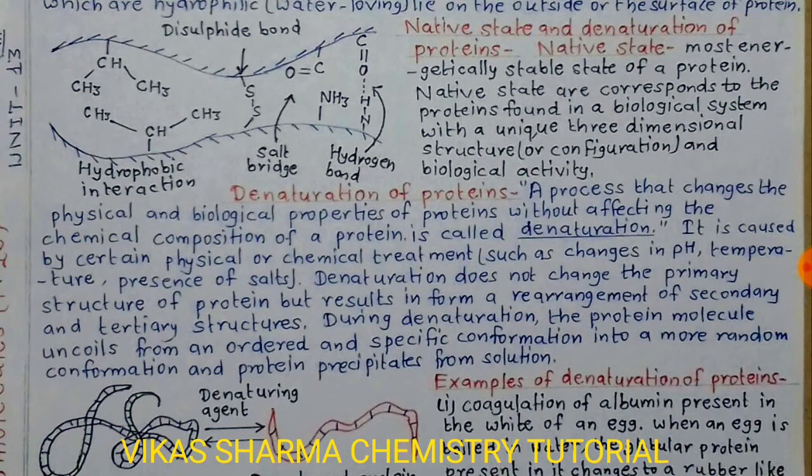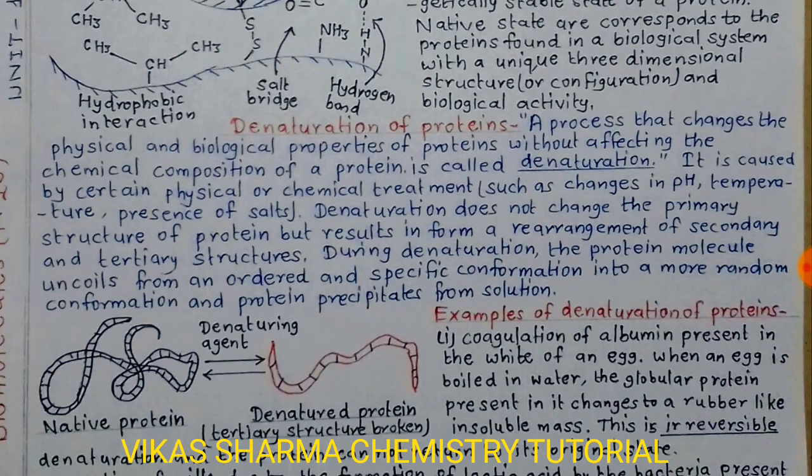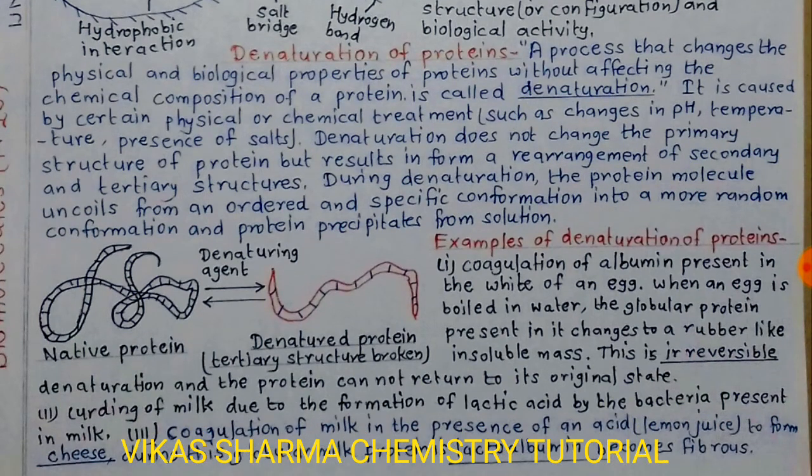Denaturation does not change the primary structure of the protein but results in a rearrangement of secondary and tertiary structure. During denaturation, the protein molecules uncoil, from an ordered and specific conformation into a more random conformation, and proteins precipitate from solution. Example of denaturation: coagulation of albumin present in the white of an egg.